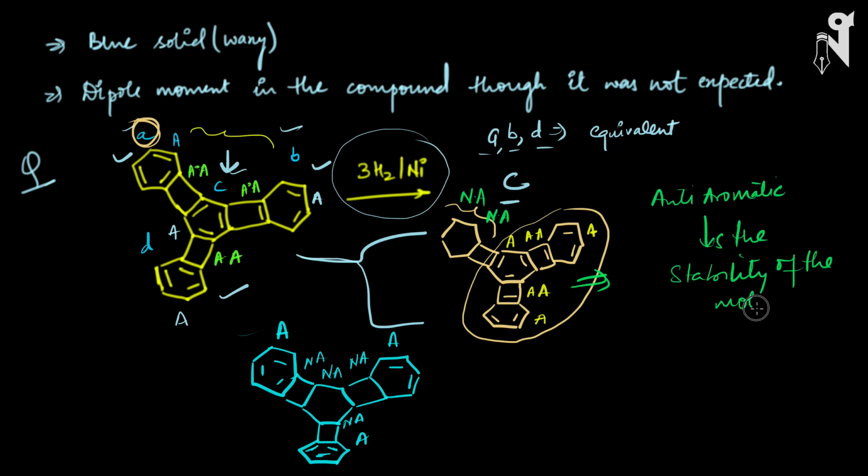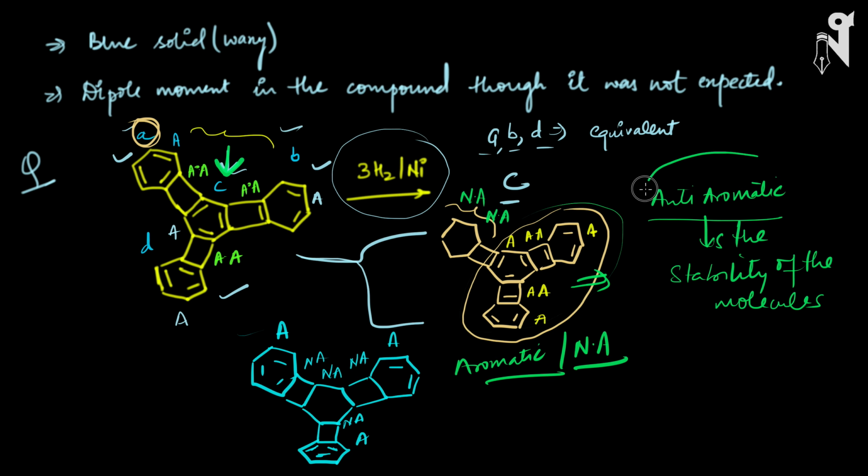So when I am hydrogenating A or B or D, I will still have some structures which have some anti-aromatic character, whereas if I hydrogenate the C part in the center, the anti-aromatic structures will be gone. Instead they will get converted into non-aromatic. So overall the structure will have either aromatic or non-aromatic rings, but no anti-aromatic, nothing which could bring the stability down, and hence this structure is much more stable than the other one.